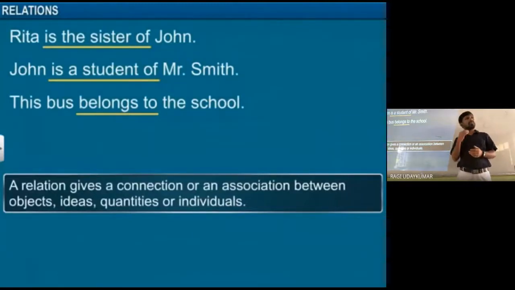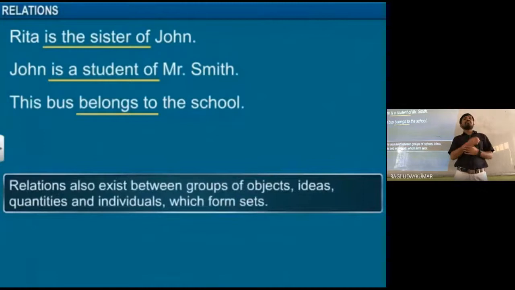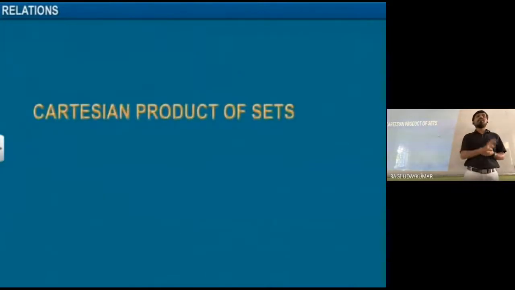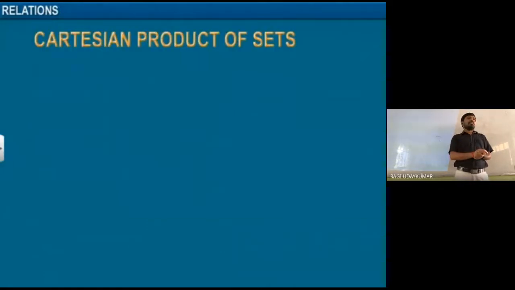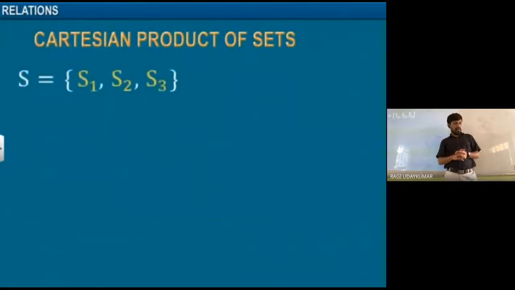But coming to the mathematics point of view, a relation also exists between groups of objects, ideas, quantities and individuals, which form sets. Now, the Cartesian product of two sets you have already learned. What is the Cartesian product of two sets? Ordered pairs should be taken into consideration.